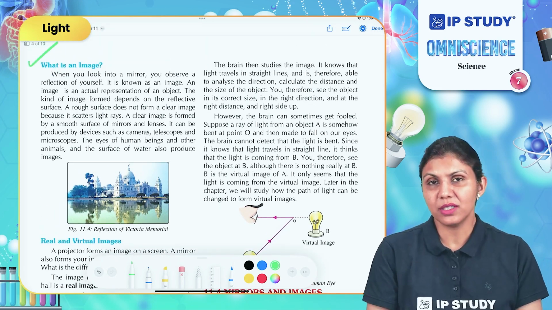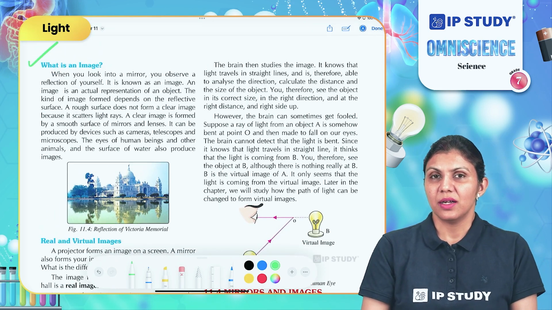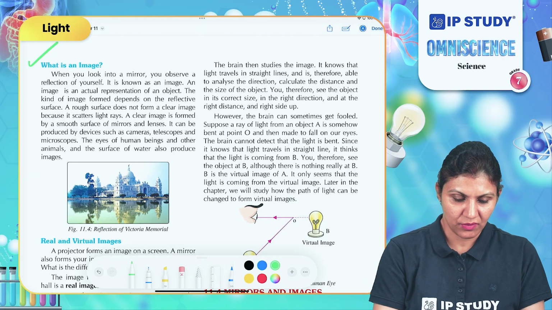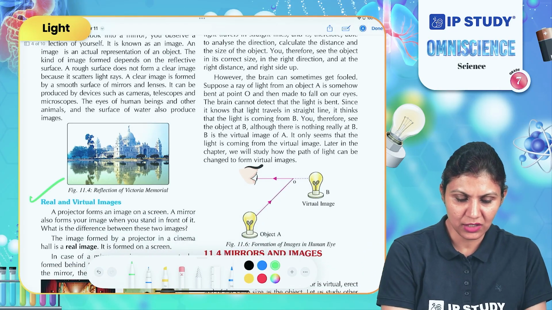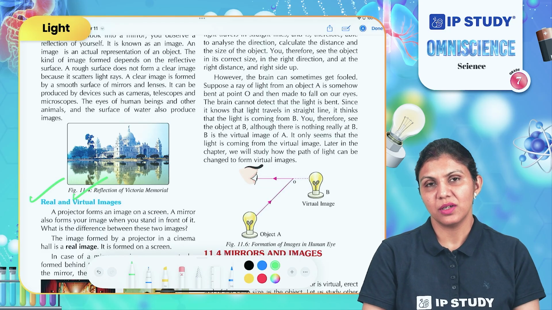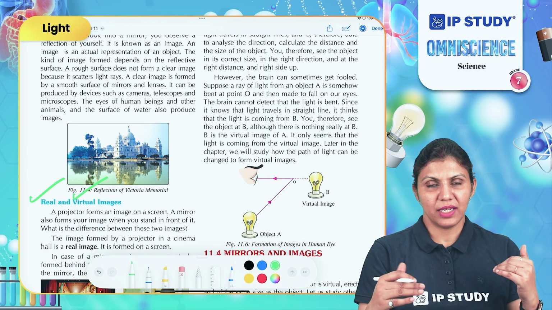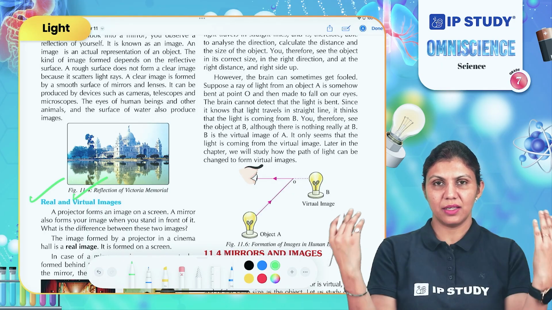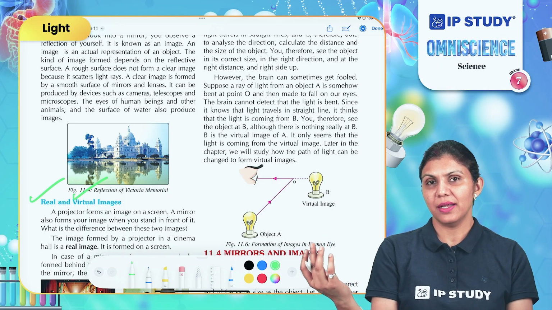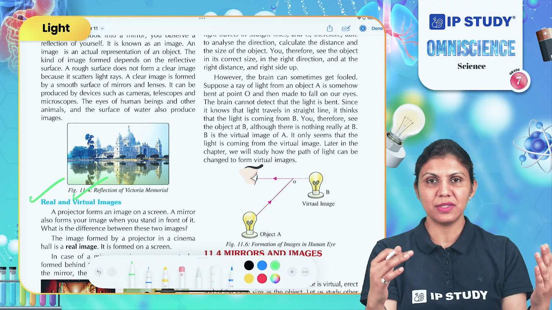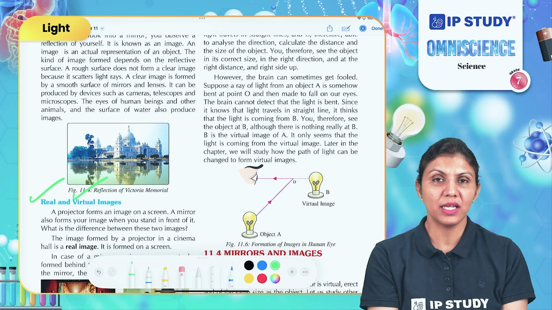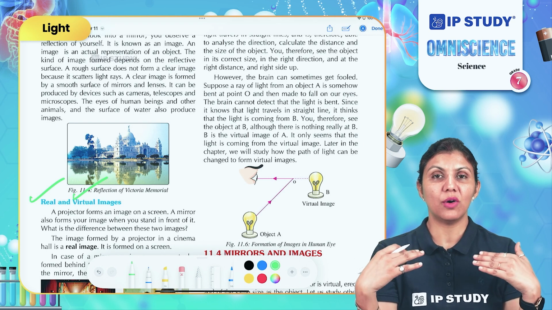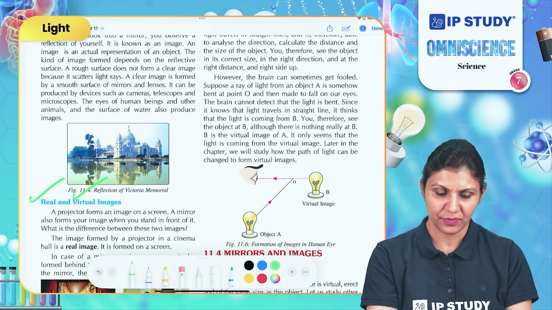When we talk about images, different types of images are formed from different surfaces, for example, real image and virtual image. Whenever you stand in front of a mirror, you see that there is a reflection of the whole room inside the mirror. It seems that there is another room on the other side of the mirror. So we can say the image is formed on the other side of the mirror.